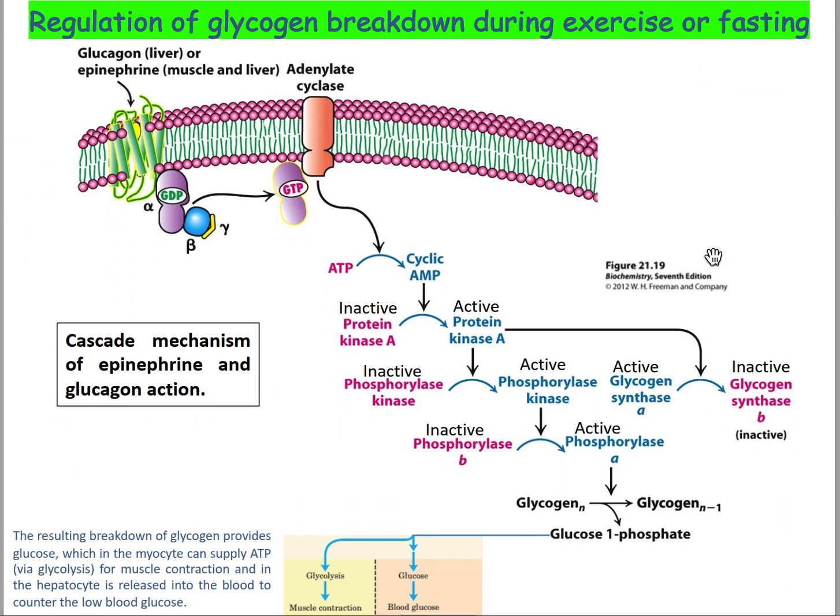So here is the regulation of glycogen breakdown during exercise or fasting. Okay, so this is basically the cascade mechanism of epinephrine and glucagon action. When the concentration of glucose is reduced, then the liver will synthesize glucagon, and epinephrine will be synthesized in response to lower blood glucose from the adrenal gland.